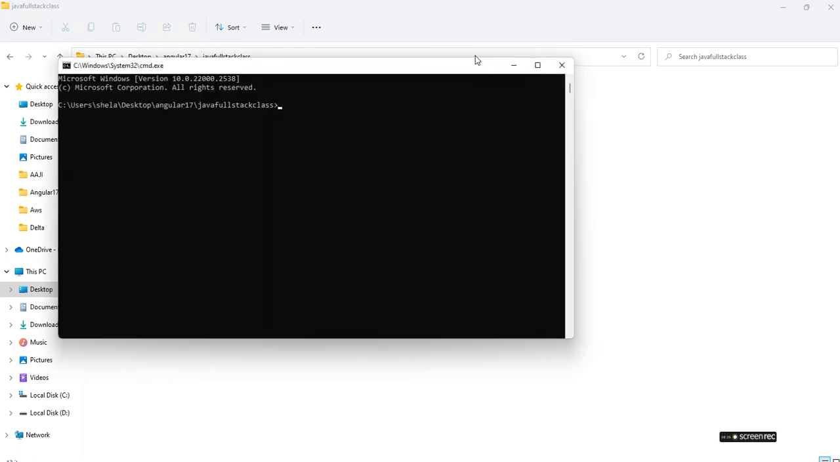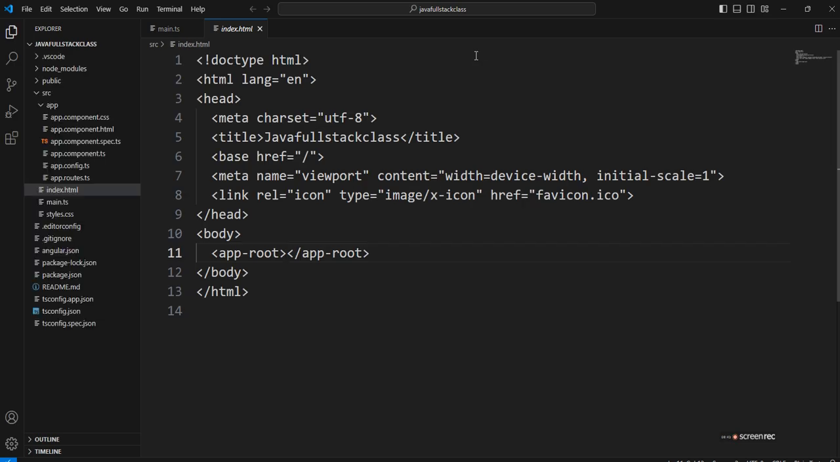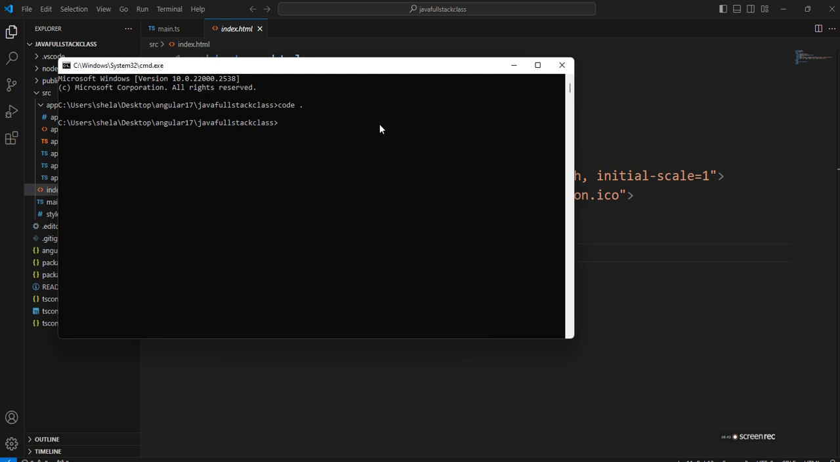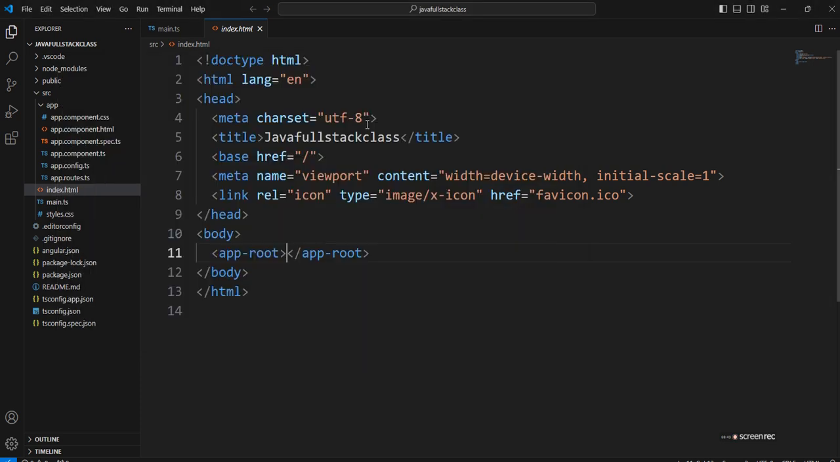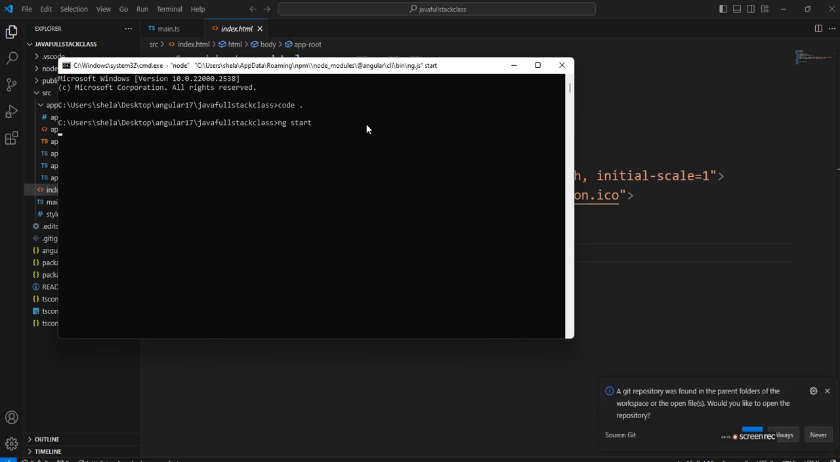Now in CMD I run code dot, this is the command, and you can go directly to your Visual Studio Code. Now your Visual Studio Code is open. Here is one command, ng start, which you can use to start your application.